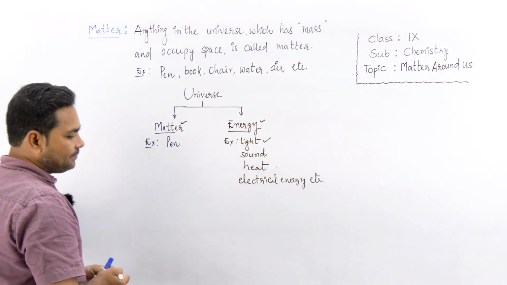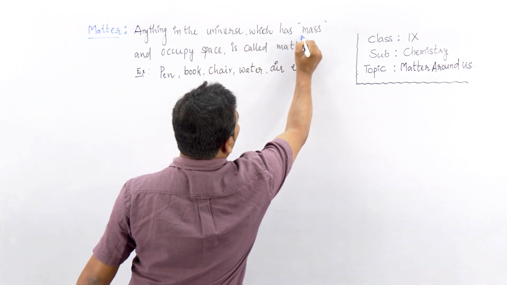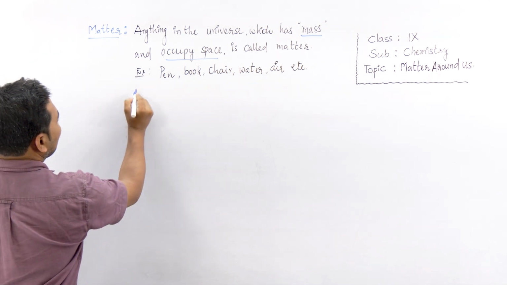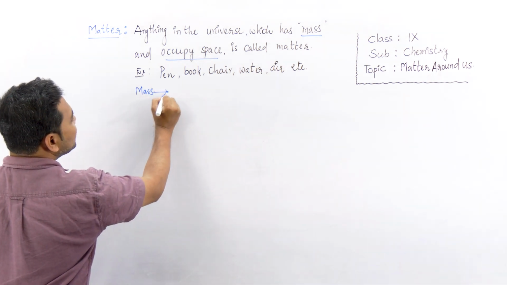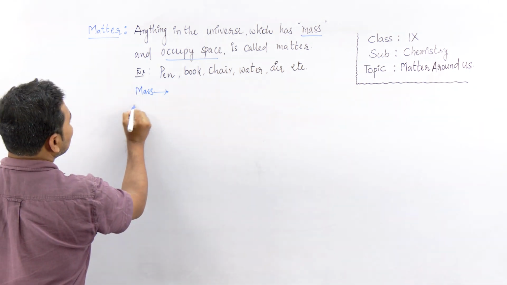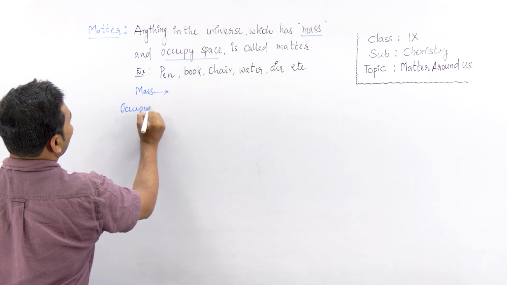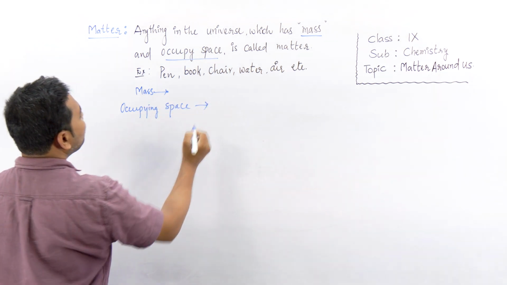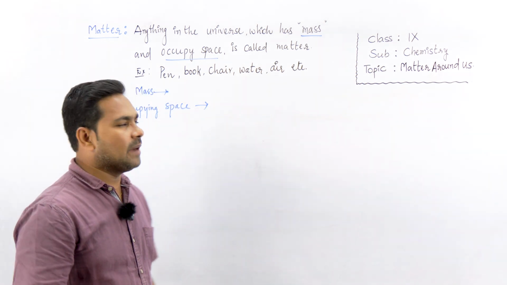Now, anything in the universe which has mass and occupies space: mass is one measurable quantity of matter, and occupying space is another measurable property of matter.